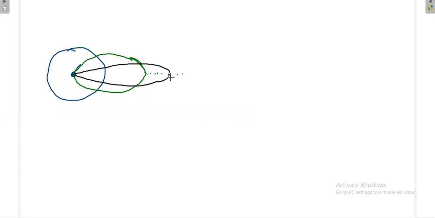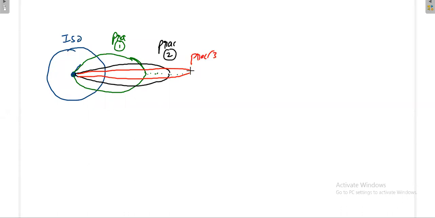For the third antenna, say this is the isotropic antenna. This is practical antenna 1, and the next one is practical antenna 2. And the next one I'll draw is practical antenna 3. I have practical antenna 3 like this.